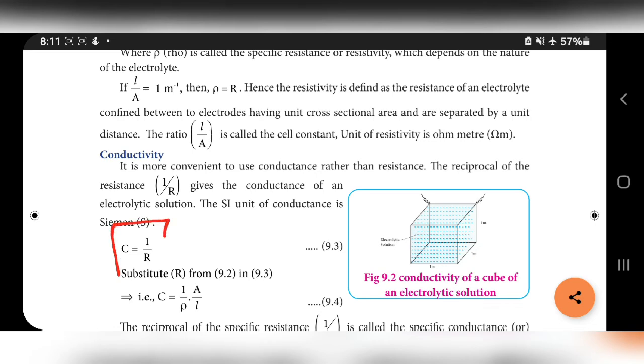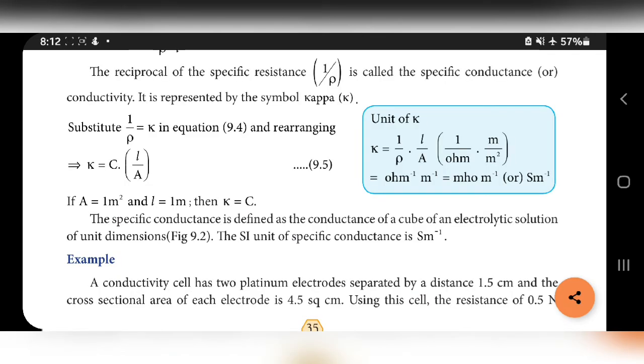So C is equal to 1 by R. If we substitute equation 9.2 in 9.3, we get C is equal to A by rho into L. The reciprocal of the specific resistance, that is 1 by rho, is called the specific conductance or conductivity. It is represented by the symbol kappa. So kappa is equal to 1 by rho.